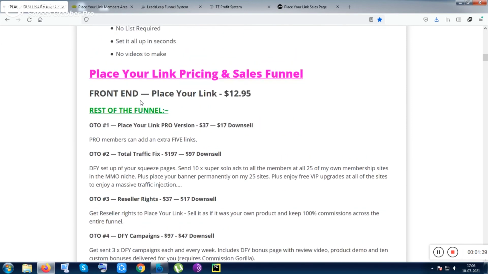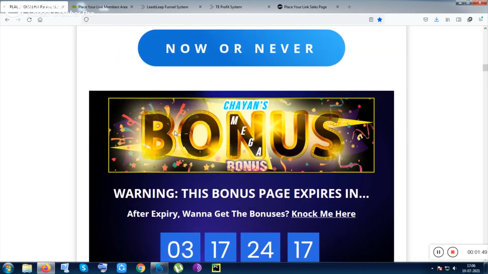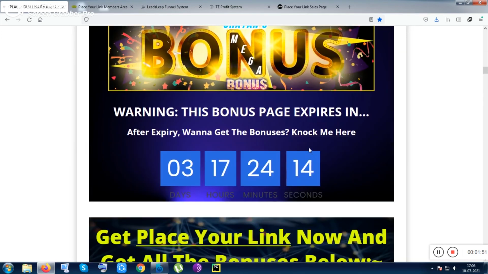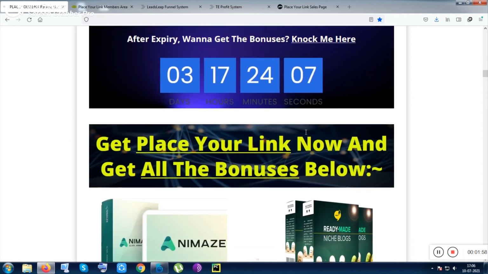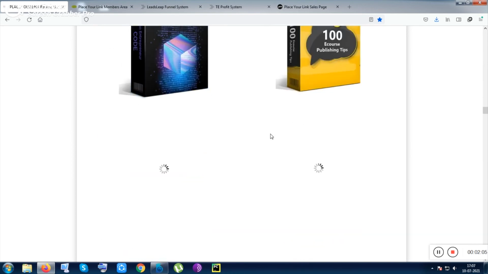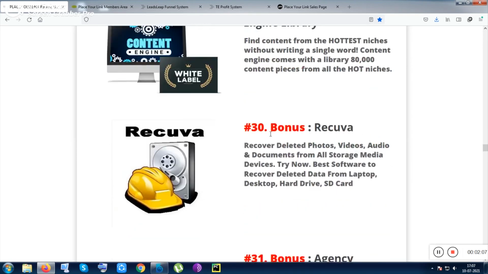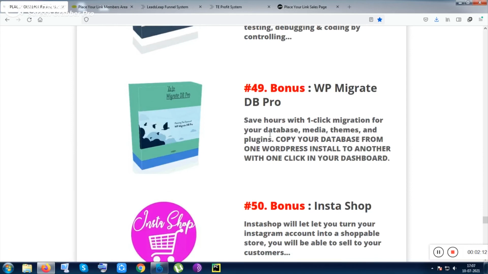So if you purchase the front end product, you will be given some bonuses, and if you purchase any of the upsells, you will be given some other bonuses. Let me show you. If you miss the timer, knock me here. For this product, I am telling you, if you want to purchase this product after a week, don't purchase it. So the front end bonuses are these bonuses which are displayed on this screen. You can check out that a total of 50 bonuses will be given to you inside the front end product.